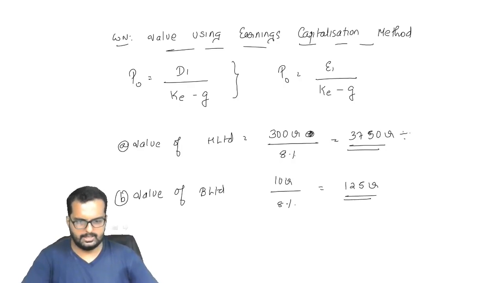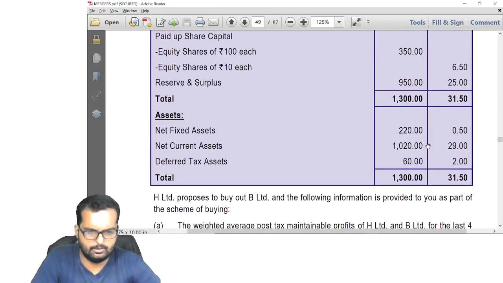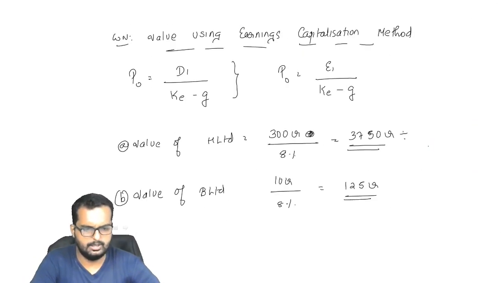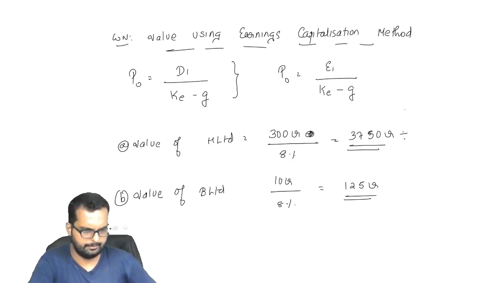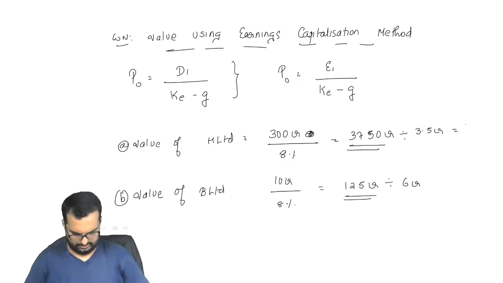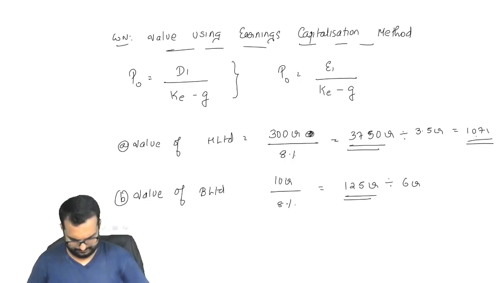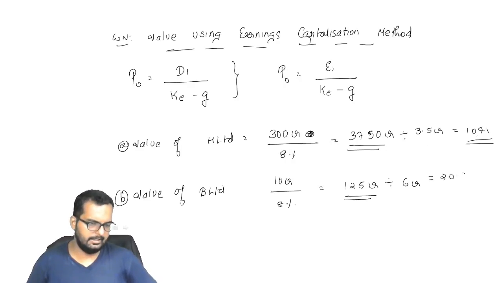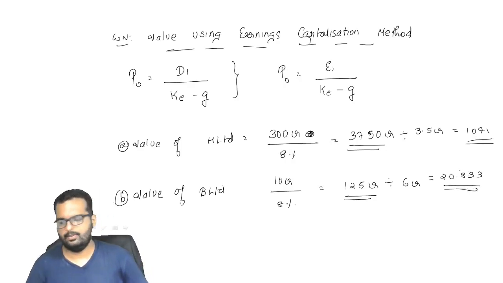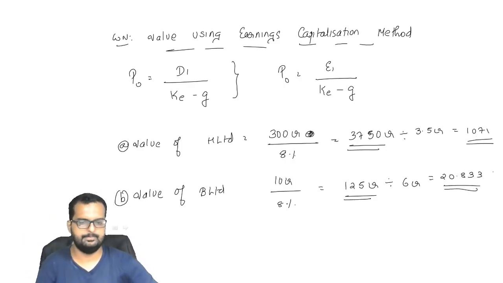So if I divide it by the number of shares, what is the number of shares outstanding that we already got here? 3.5 crore and 6 crore. Okay, so it's 3750 divided by 3.5 crore. 1071 will be the price per share. Here it will be 20.833. Alright friends, can you write this down in your books now?